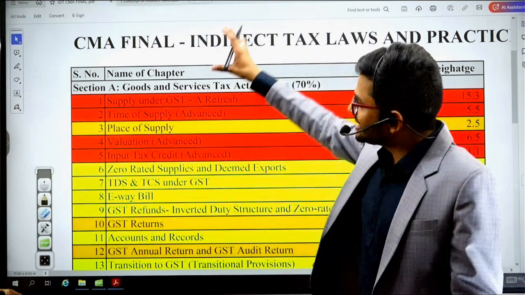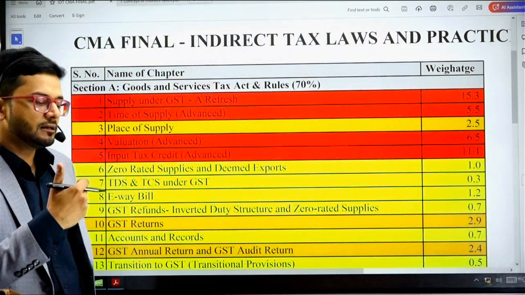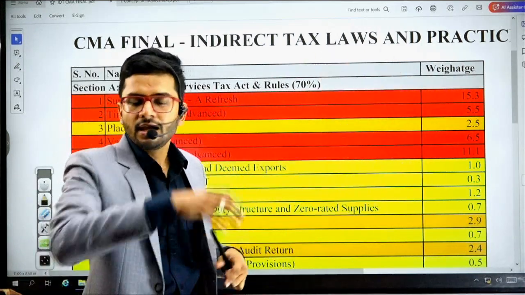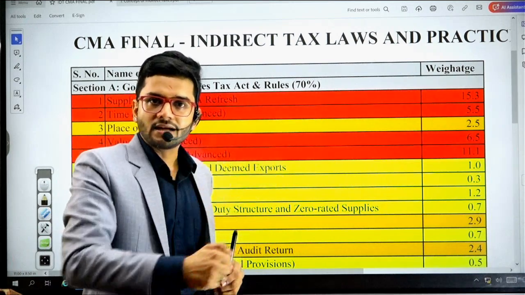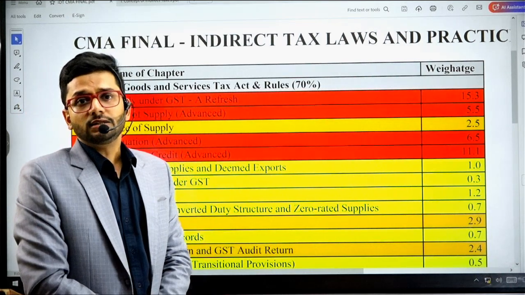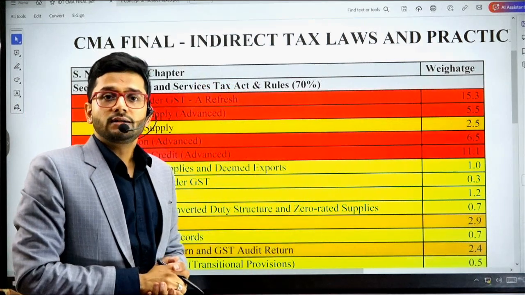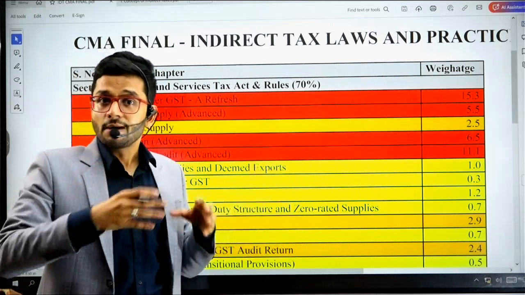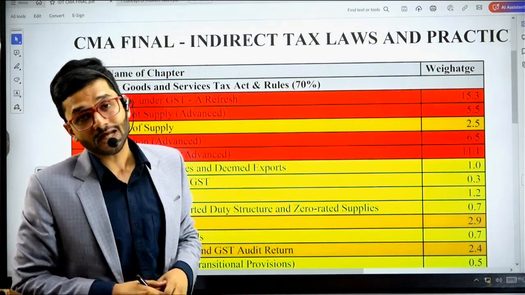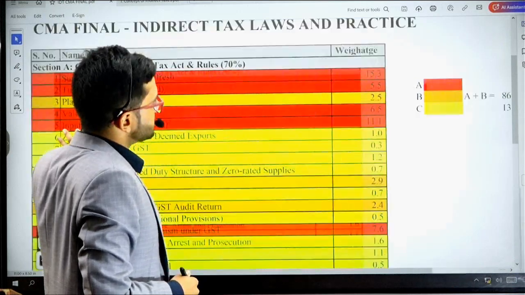So yes, let us see this analysis which I have made using Scanner. Scanner is the 10 years attempt paper, the questions which are compiled for the last 10 years, included in Scanner, and Scanner will contain all the papers which are relevant in the past years. Scanner will have questions from all those chapters, and we can see which chapter holds more weightage, which chapter holds less weightage. We can see clearly through Scanner. I've made that analysis for all of you. Alright, so now please understand the color coding.